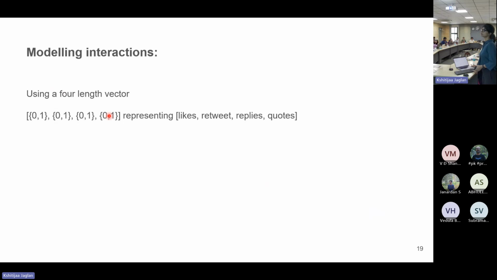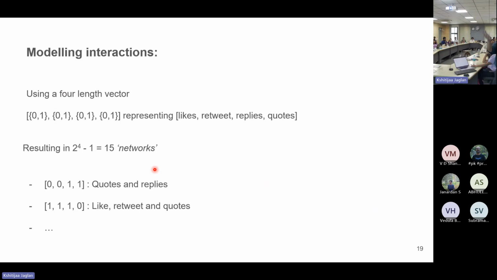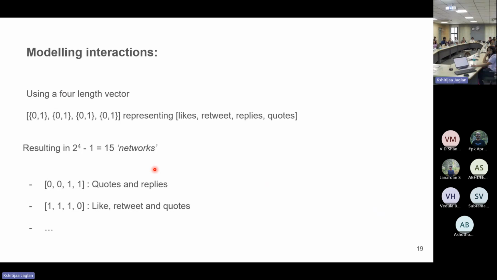So next we try to model interactions. Instead of looking at all 4 interactions separately, we try to look at all of them together. How do we do it? By using a 4-length vector. This one vector represents all the interactions a user has on a tweet, and it captures information about all of those interactions in one go. Using this, we get 15 ways that someone can interact with a tweet. To explain it better, let me show some examples. Over here, 0011 indicates that a user quoted and replied to a tweet. Then 1110 means the person liked, retweeted, and quoted that particular tweet.